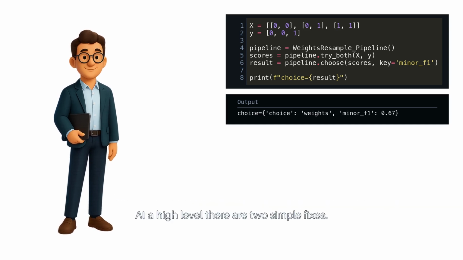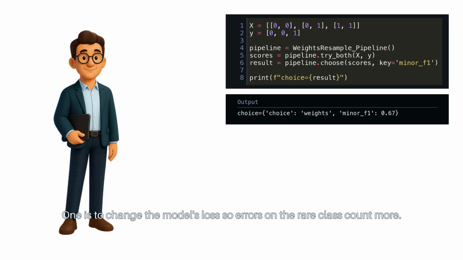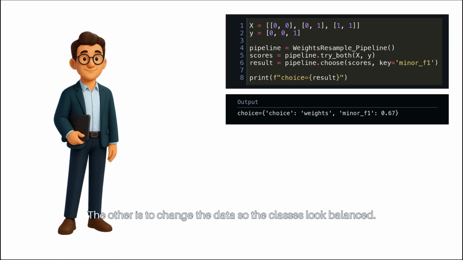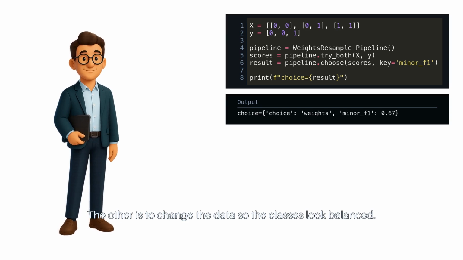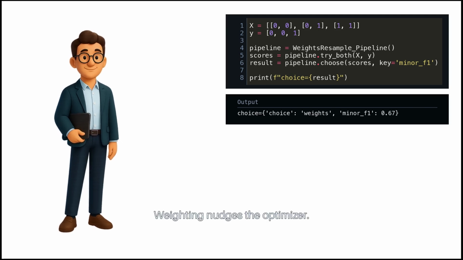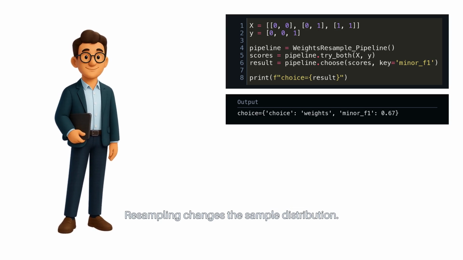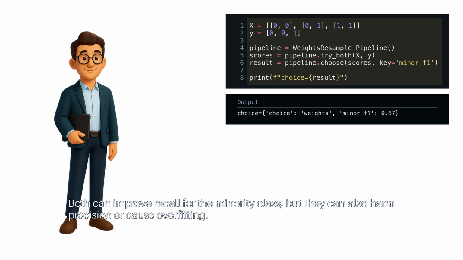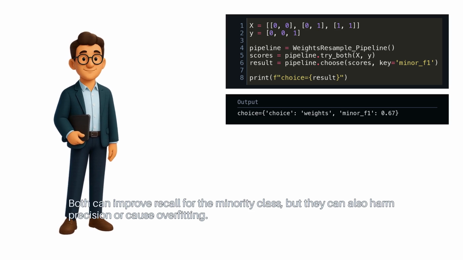At a high level, there are two simple fixes. One is to change the model's loss, so errors on the rare class count more. The other is to change the data so the classes look balanced. Each approach has trade-offs. Weighting nudges the optimizer. Resampling changes the sample distribution. Both can improve recall for the minority class, but they can also harm precision or cause overfitting.